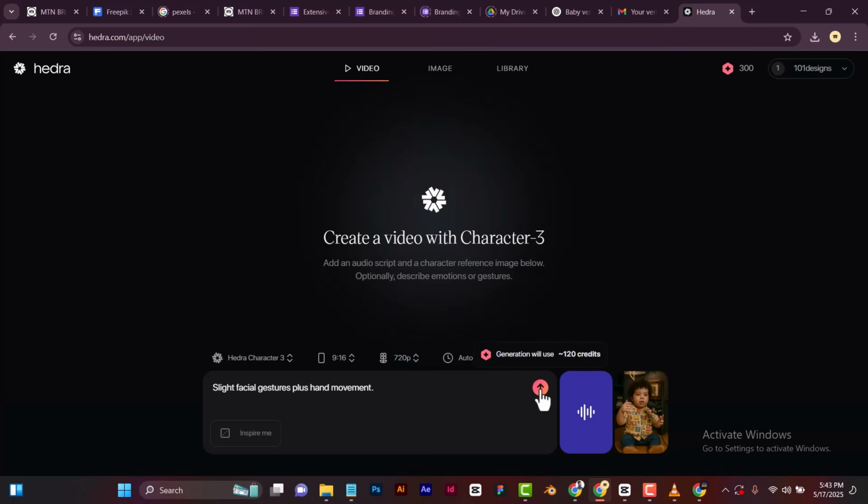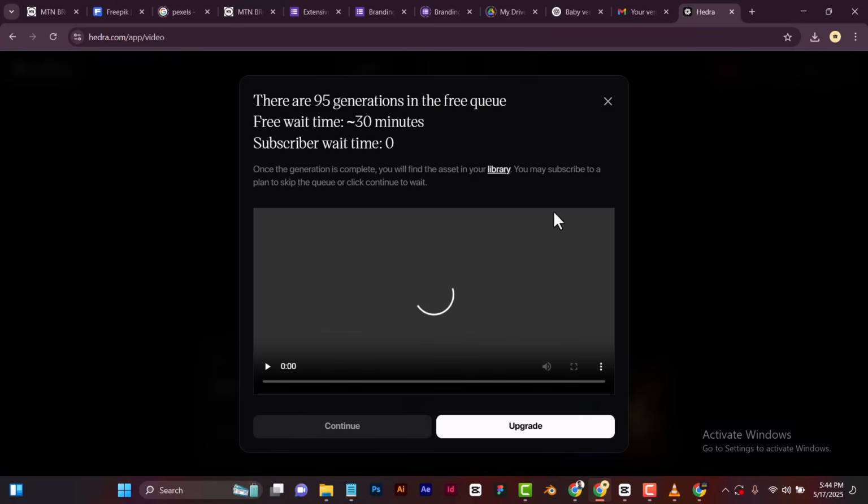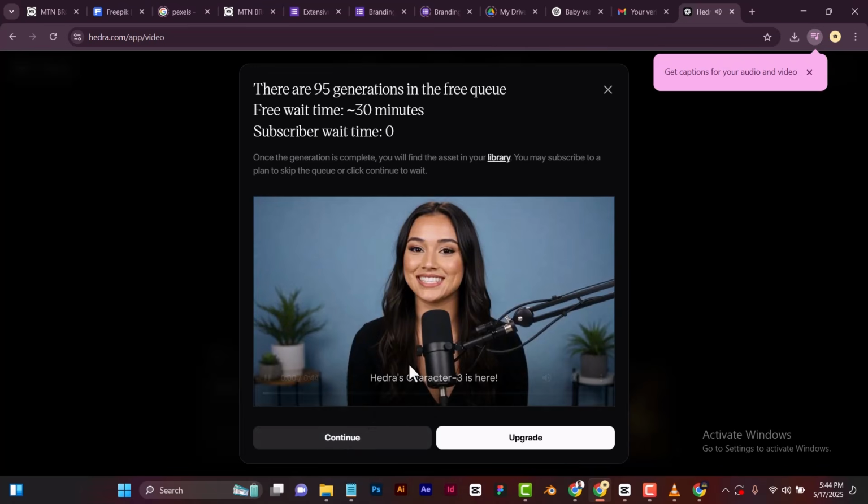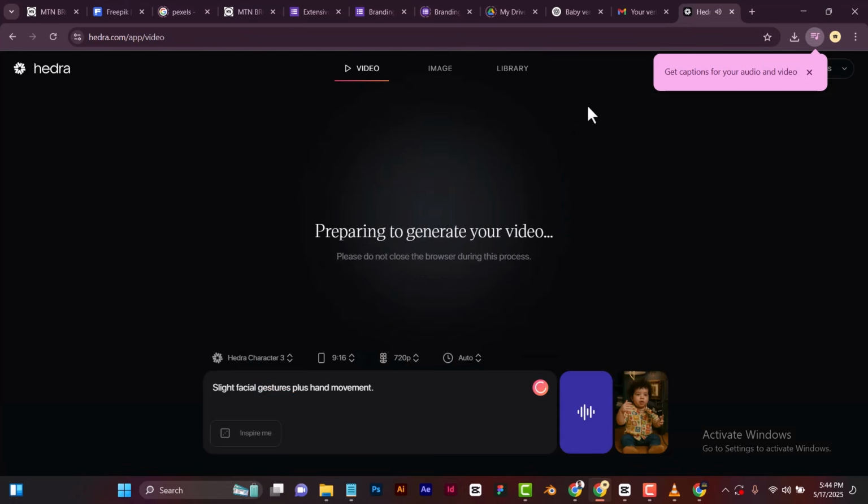So with this one now, we'll click on generate. Let's wait for this to generate. You have to just skip this ad, and then wait for our video to generate.